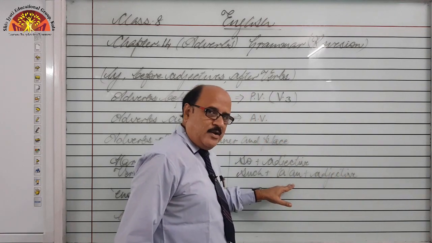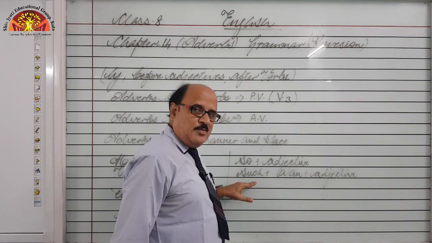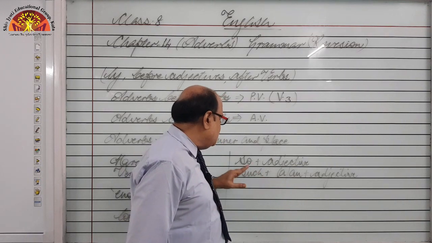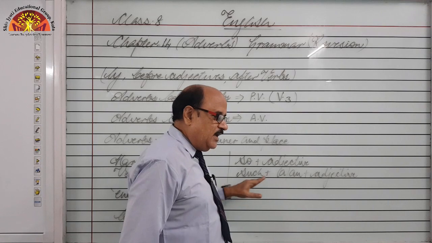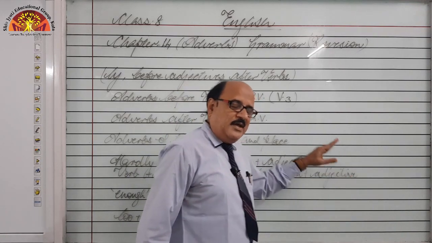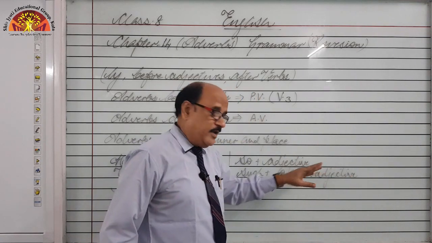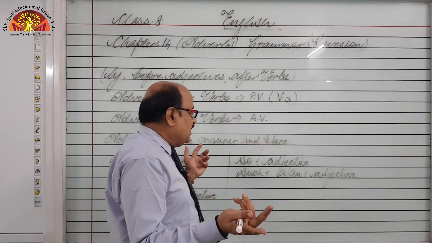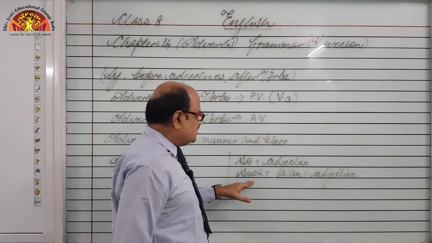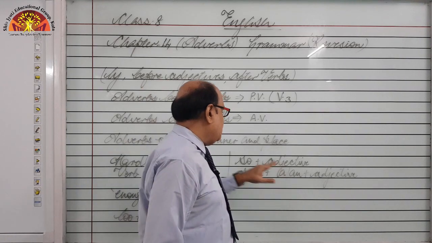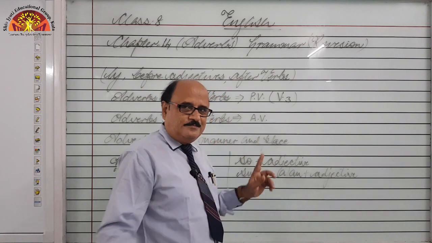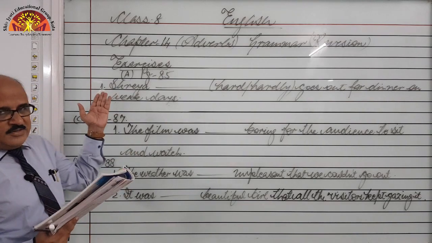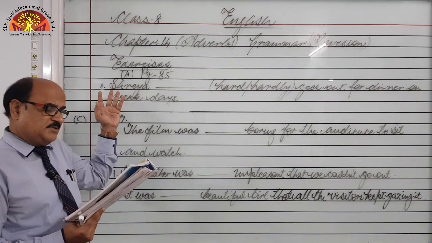When a and an are not there, it will be replaced with so. So, he is a good boy, he is an intelligent boy. But if we use so, you are so good, he is so intelligent, he is so good, right? So, such and so, no article.